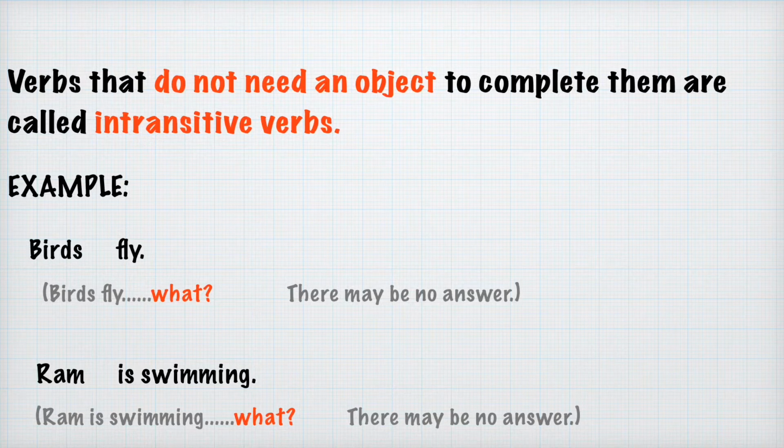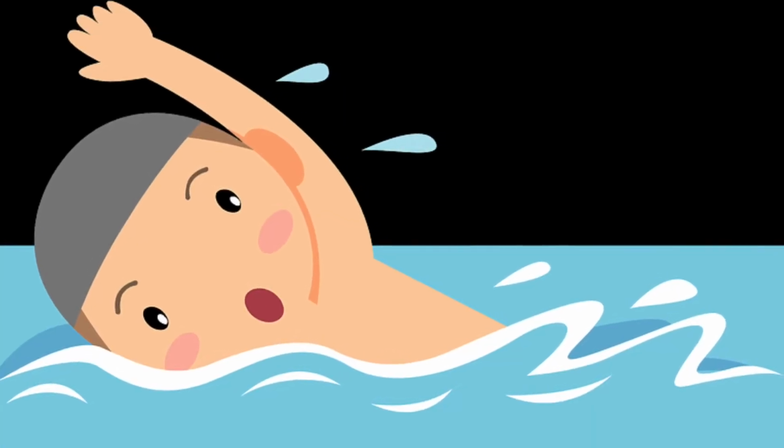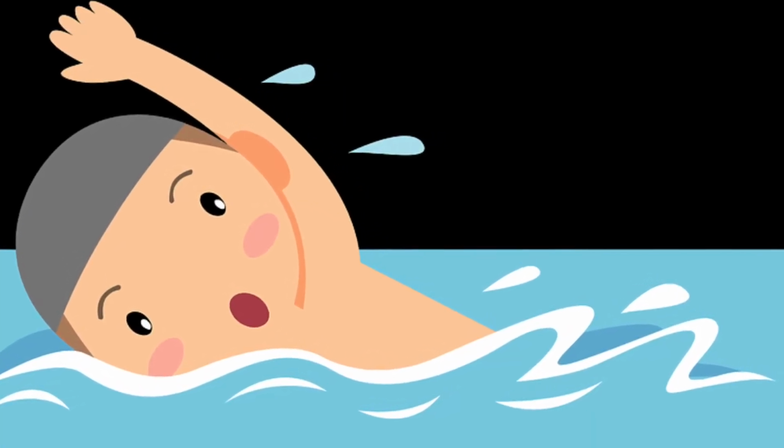So in this case, we can conclude that a verb that is not needing any object to complete itself is called intransitive. That is why we can say birds fly. The verb fly here is an intransitive verb. Next example we can discuss. Ram is swimming. Swimming what?